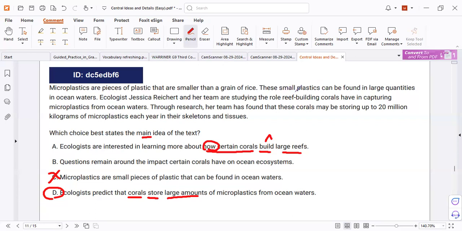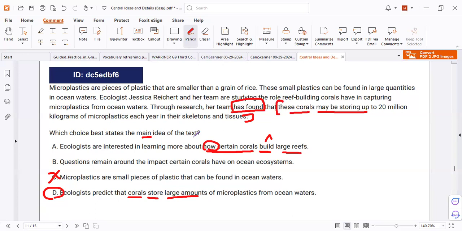Yes. These small plastics can be found in larger quantities. Correct. And they are studying the role reef building corals play in capturing from ocean. How? Through research, the team has found that... the finding is important. These may be storing. So always focus on what is the finding behind the study. This could help you to know the main idea.